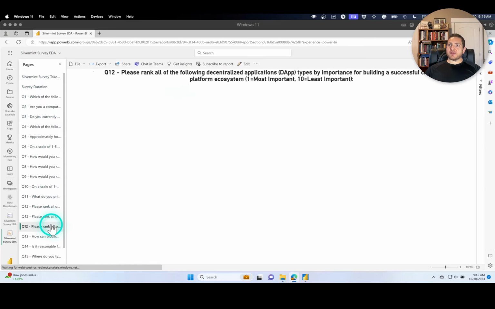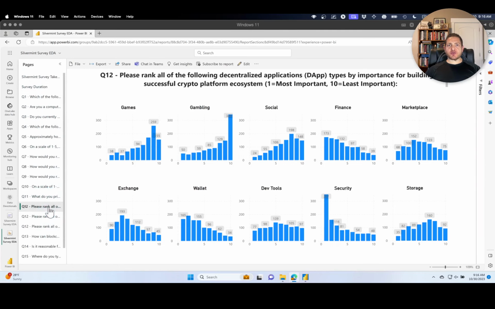I mentioned Q12. Let me jump ahead. There are 3 pages for Q12 because there are different ways that we could approach visualizing Q12. As a rank order question, this is distinct from some of the other data that we have been dealing with throughout the first 12 questions of the survey that we analyzed.